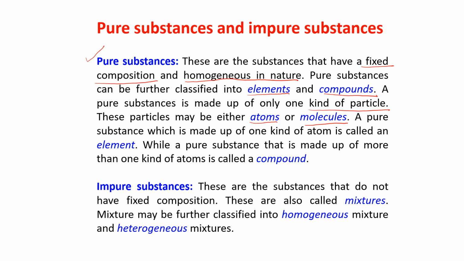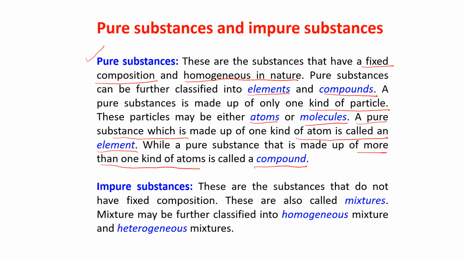To remember what is an atom and what is a molecule, I explained this in the last video. A pure substance which is made up of one kind of atom is called an element. One kind of atom. While a pure substance that is made up of more than one kind of atom is known as a compound.